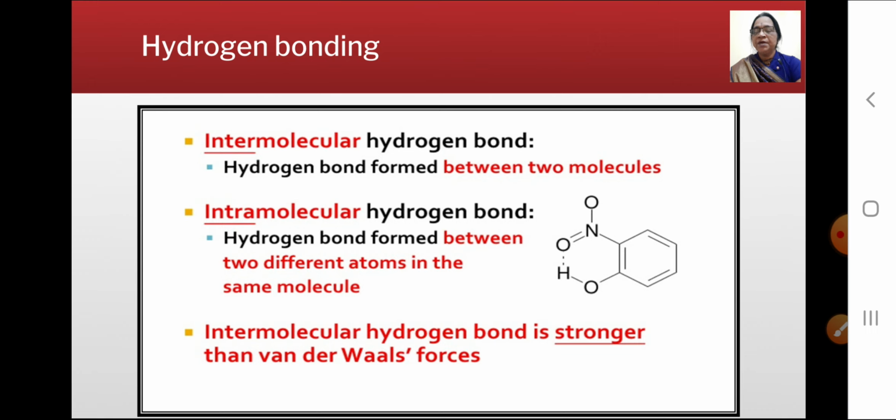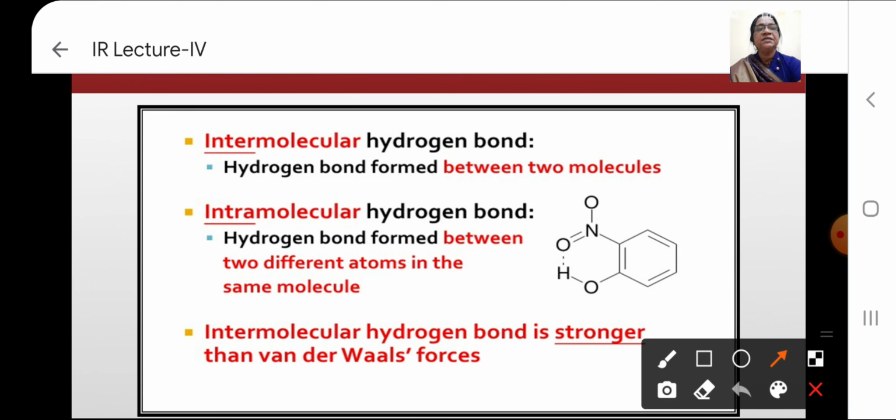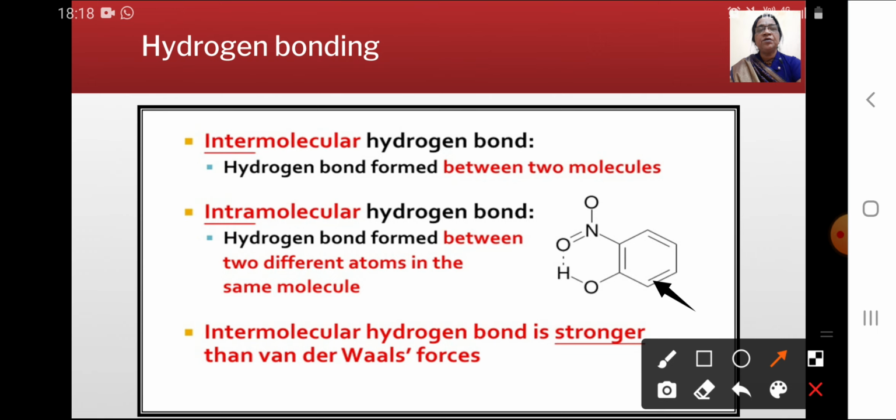The two types of bonding can be distinguished by dilution. If on dilution the band becomes sharp and absorbs at 3550 to 3600 per centimeter, it indicates intermolecular hydrogen bonding. If there is no change in the position of the band, it confirms intramolecular hydrogen bonding, that is, salicylic acid. This is the example of salicylic acid. Thus, the intermolecular hydrogen bond is stronger than the van der Waals forces.